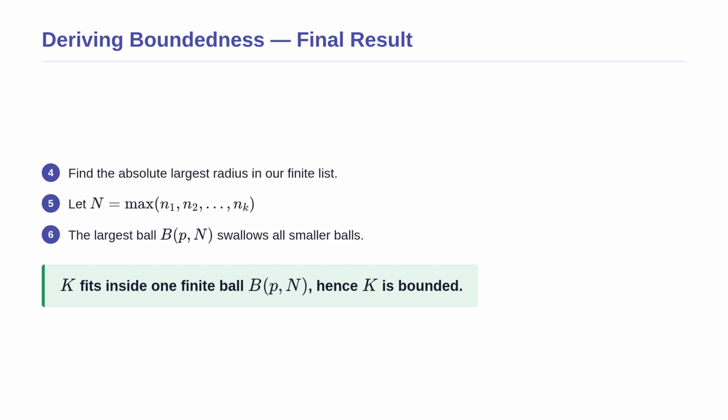Since n is a finite number, we have found a single finite boundary that encloses everything. This gives us our final result. Because it does not stretch past this boundary, the compact set K is definitively bounded.